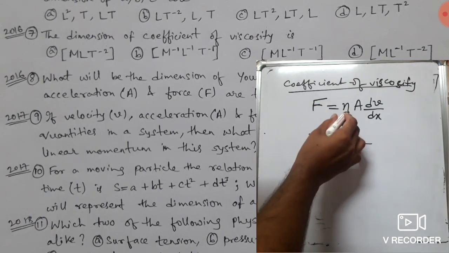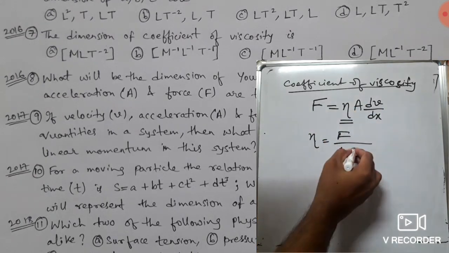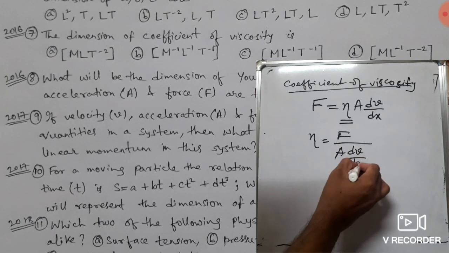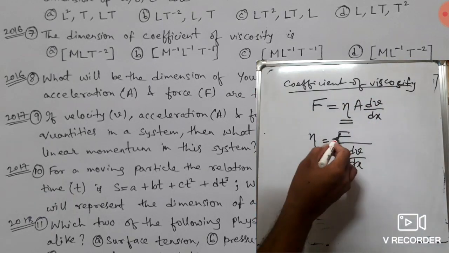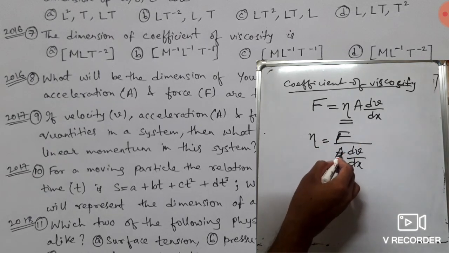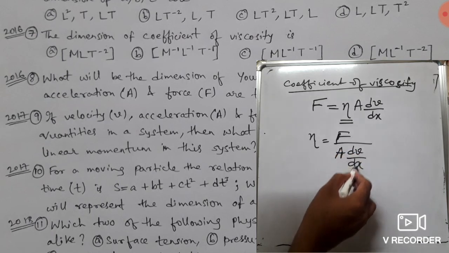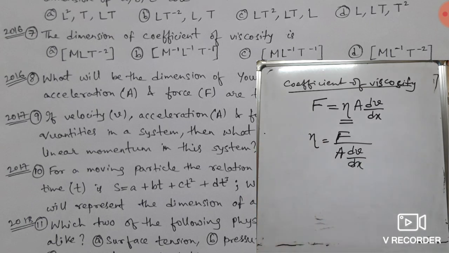So eta will be equal to F by A, and dV by dx will also come down. And what is F? It has the dimension of force. This is area, L square. This is velocity and this is displacement, length. So putting this, you can find out the dimension of eta.